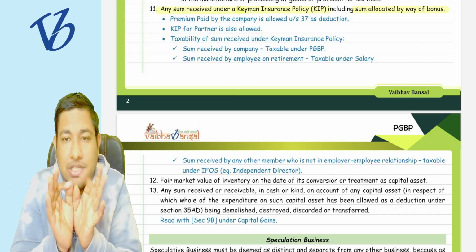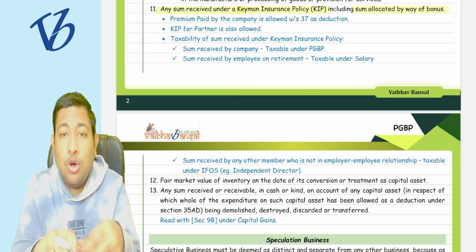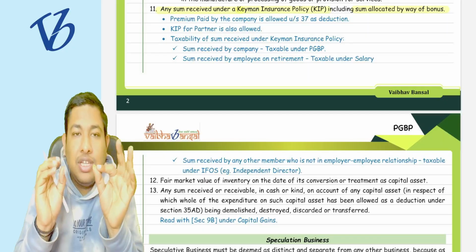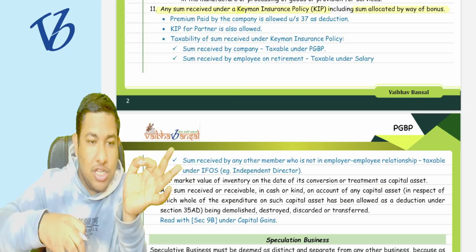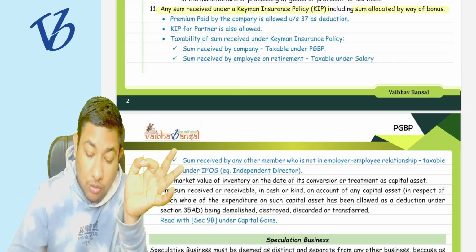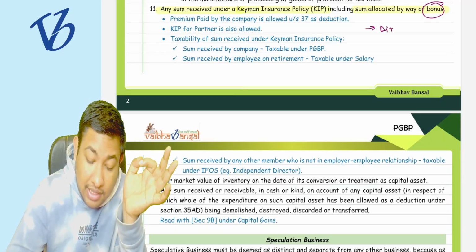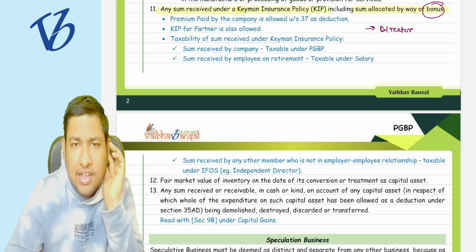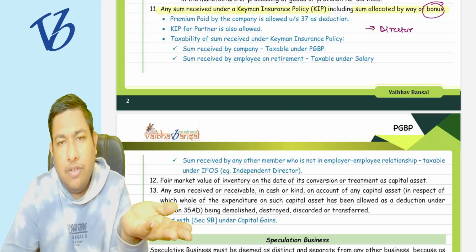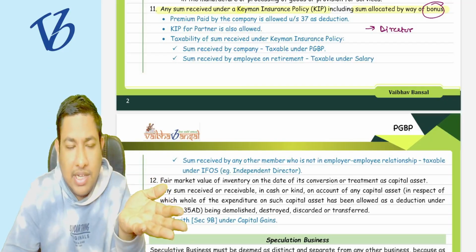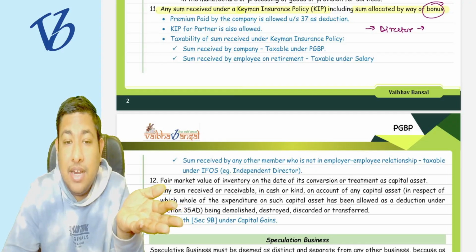Now it is very important to understand that suppose on the maturity of the policy, the matured amount including the bonus is received by the director, that is, the company said that we have taken the policy in the name of the keyman, so give it to the director itself, then it is going to be taxed under which head? Tell me.